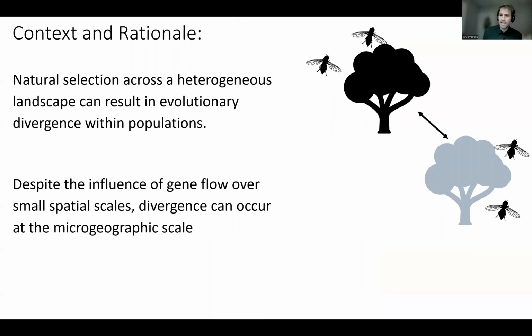For instance, if we can imagine two fruit fly populations that exist on two different types of host fruit trees, and there is selection acting on the host tree fruit for some particular traits such as nutrition or food preference, you could actually have divergence despite the fly's ability to disperse between them, where selection is acting and that is a trait that's influencing fitness.